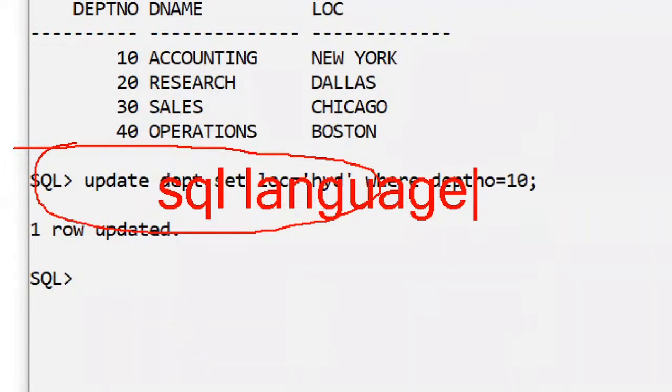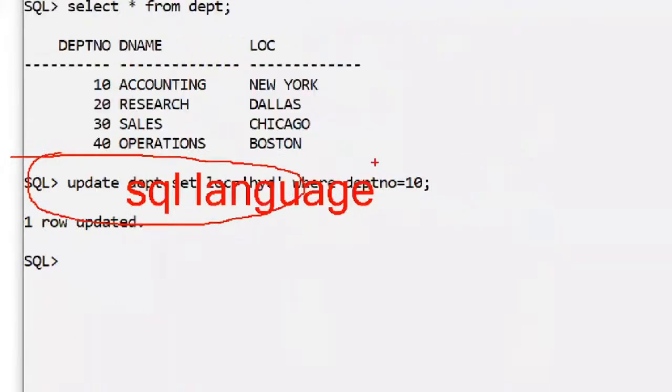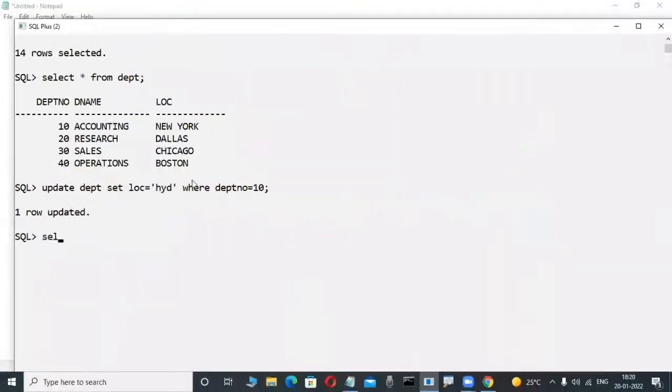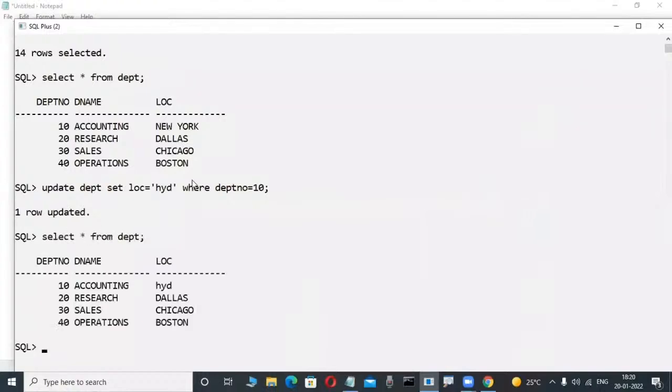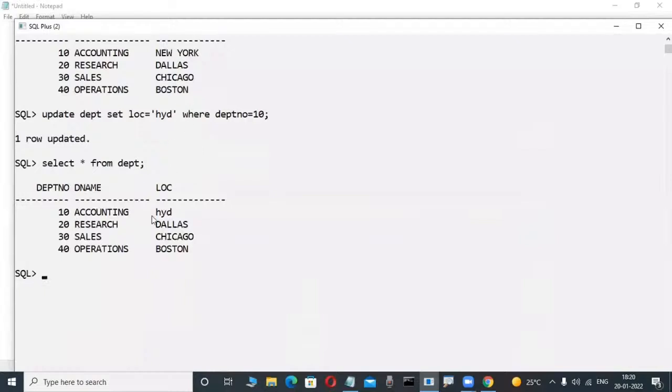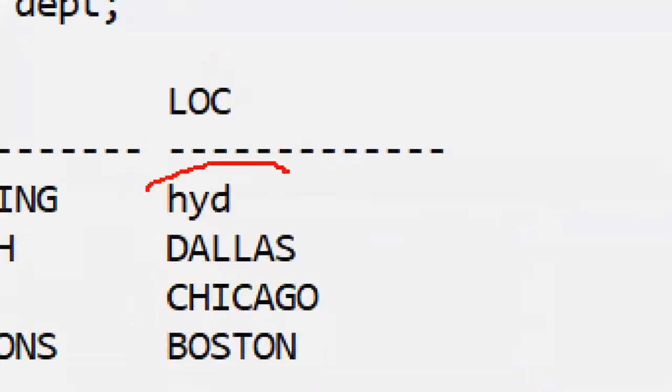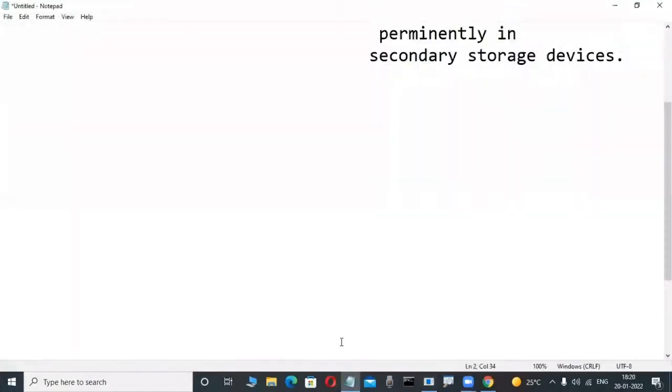Now observe it here. Once we write this type of coding, which is called SQL language, it is automatically reflected in your database. In the previous case New York is there, but now Hyderabad is the location, or not? Yes. That's why always observe it here.